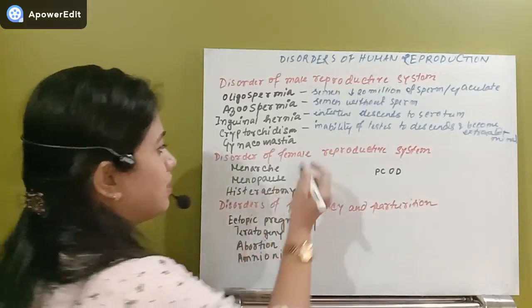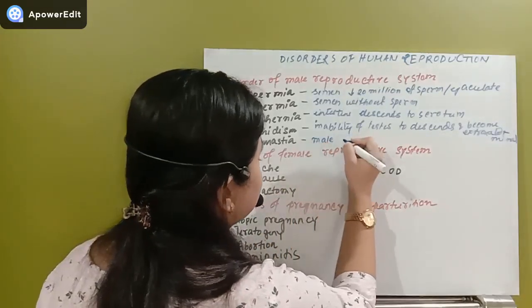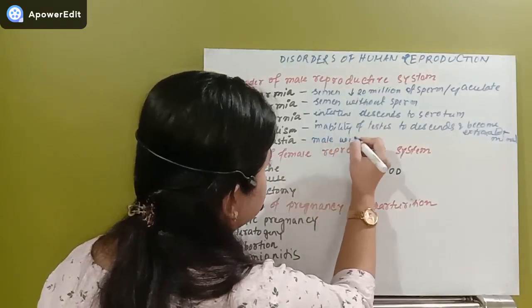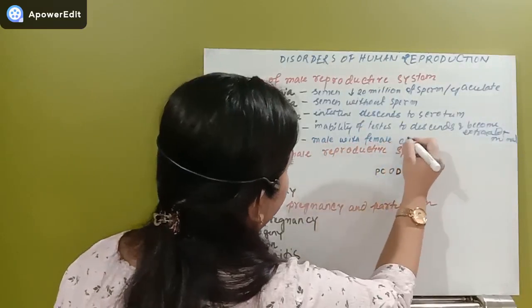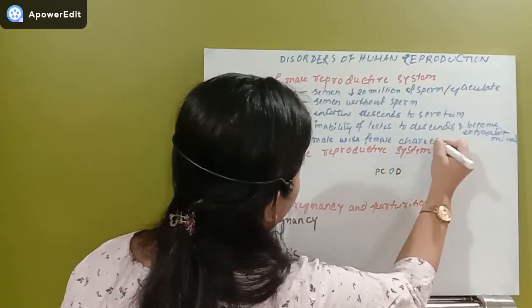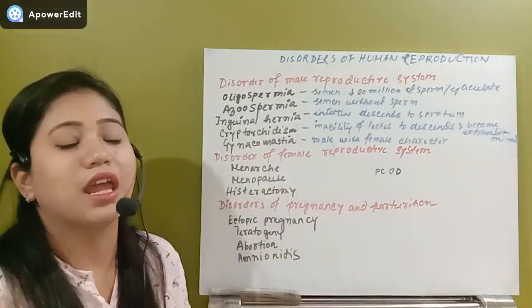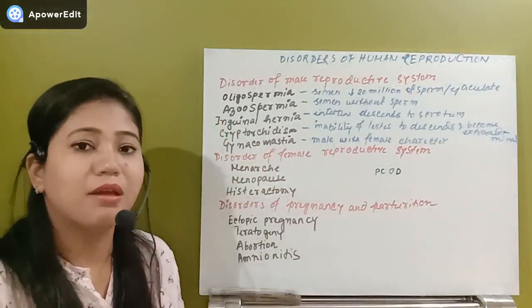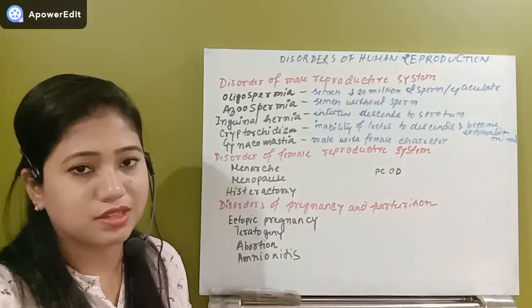So in that disease, the male develops some female characters, male with female characters, that is known as gynecomastia. So it can include the enlargement of the breast in the male. So these are the different types of disorders in the male reproductive system.